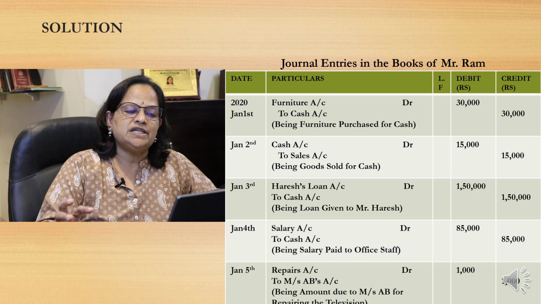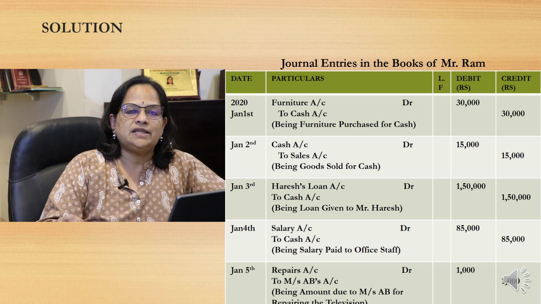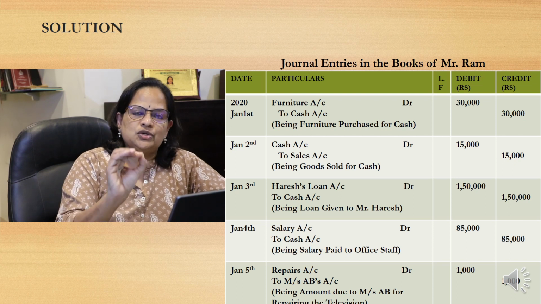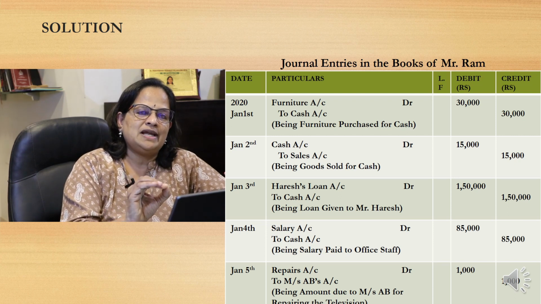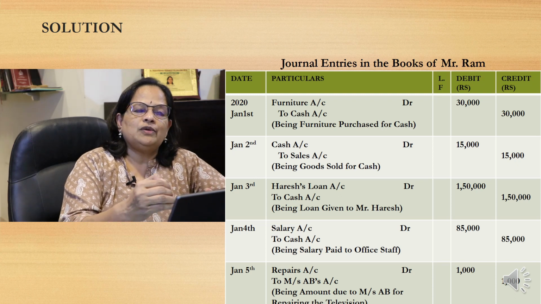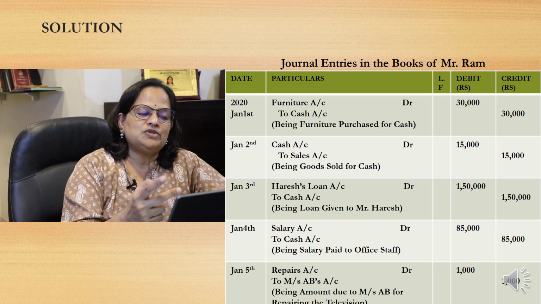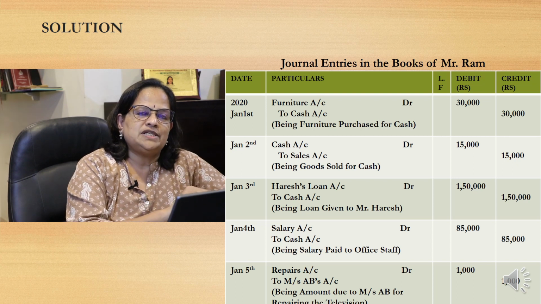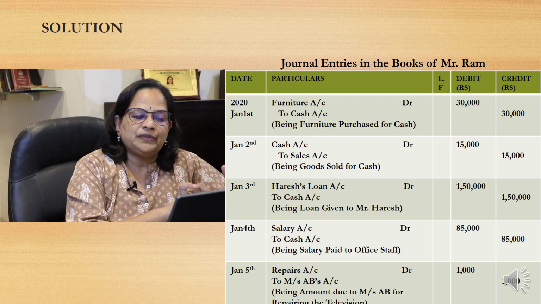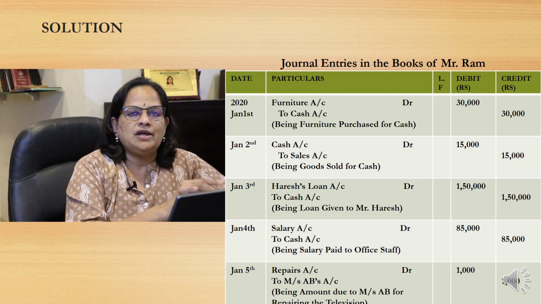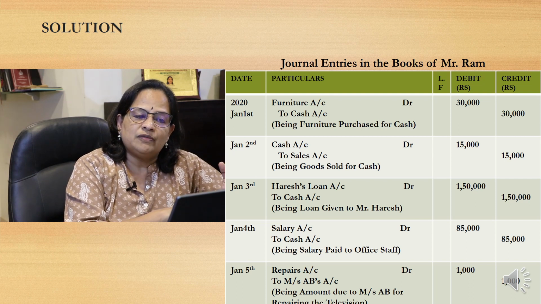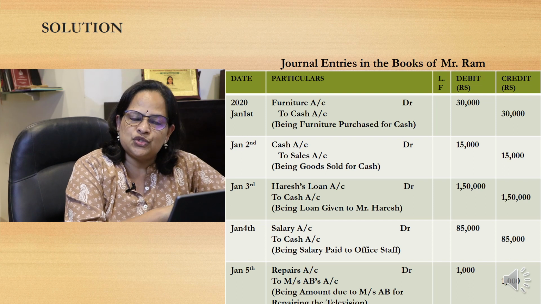First one is furniture purchase for rupees 30,000. You have to remember that the date is January 1st. Only for the first, beginning entry, we will write the year 2020, then January 1st. So what are we doing? See, 2 items are involved in this furniture purchase: furniture account and cash account. Furniture is a real account and cash account is also a real account. Furniture is coming into the business, so furniture account debtor, and cash is going out of the firm.